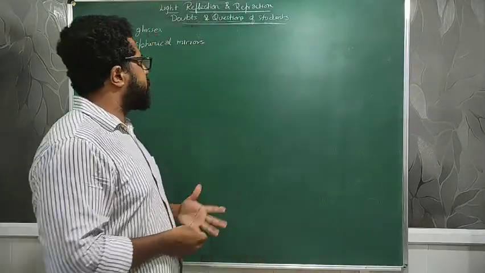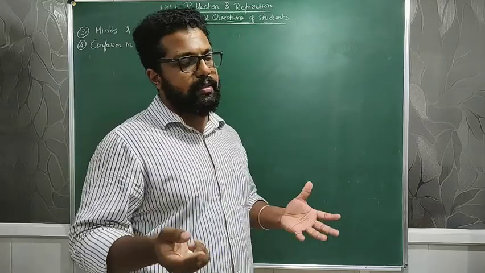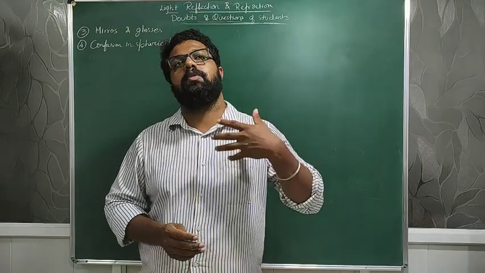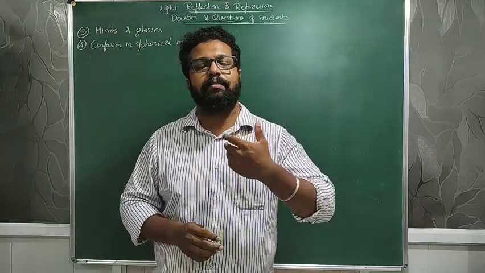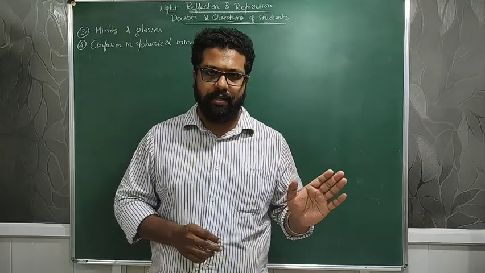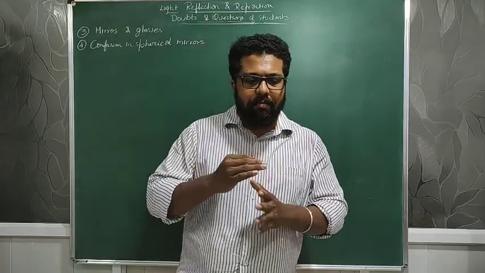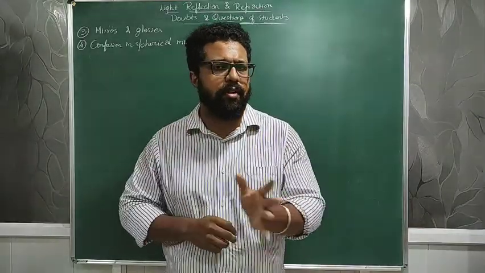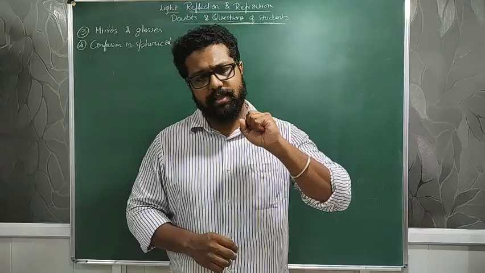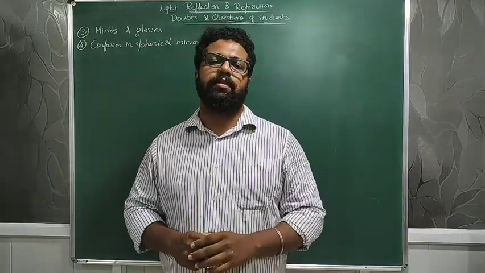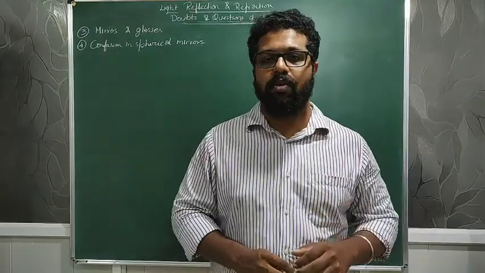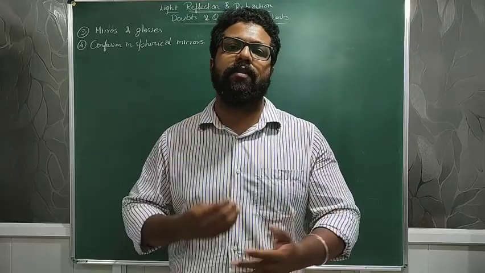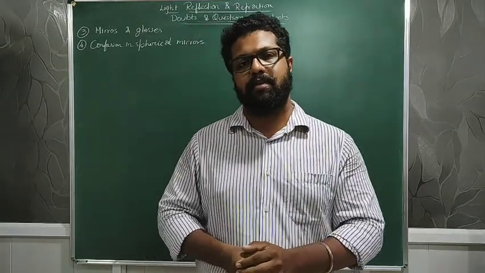So what I'm trying to explain is nothing but a mirror and a glass. A mirror is something which will completely reflect the light rays or whatever images fall onto it. Glass will not reflect completely, it will only partially reflect. Suppose there is a glass in front of you, you can see your image partially, not completely. There is some kind of reflection, yes, but the maximum passes outside the glass, that means it is completely gone out of it. So the rays pass through glass, whereas the rays reflect from mirrors. That is the major difference between a mirror and a glass.